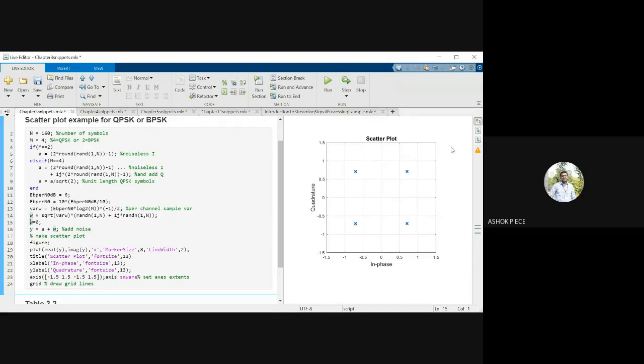So a simple if loop is used inside the receiver. If the real term is positive and the imaginary term is positive, decode this as this symbol. If the real term is positive and the imaginary term is negative, decode as this symbol. If the real term is negative and the imaginary term is positive, decode as this symbol. If both are negative, decode as this symbol. It's a simple if loop you write in MATLAB, and you get the answer. So this is a perfect example of a QPSK signal without noise.